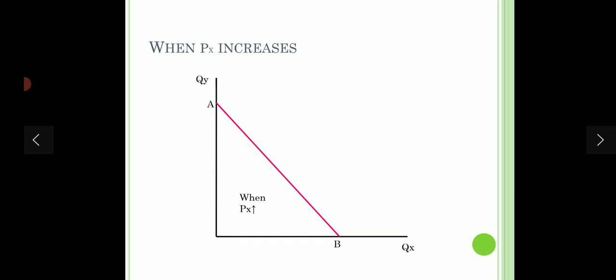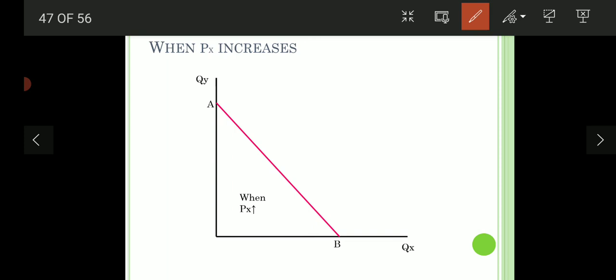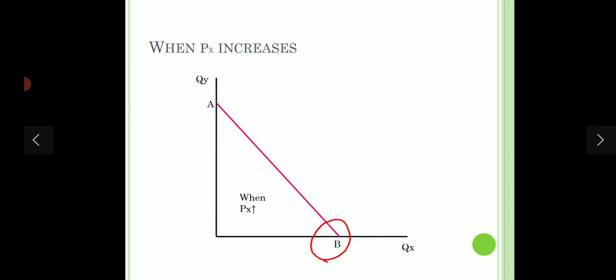Earlier the consumer was able to buy this much quantity of X. But now when the prices have increased, he will be buying less of X. So in that case, the budget line will shift inwards, and we can see the budget line has become steeper. This is the case when the price of X increases, because now the consumer can buy less of commodity X, since it has become expensive.